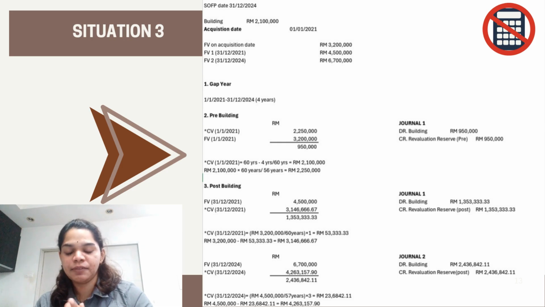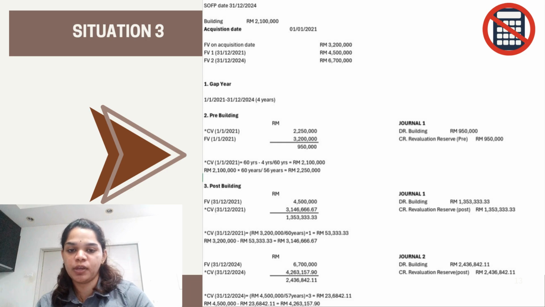As given, the building amount is 2.1 million, times 60 and divide by 56 years, and the amount is 2.25 million. Then we have to find the fair value adjustment, which is 3.2 million minus 2.25 million, and we get the fair value adjustment amount of 950,000. For the first journal, we are going to create debit building and credit revaluation reserve pre, with the amount 950,000. For the second part, we have to calculate for the post building,